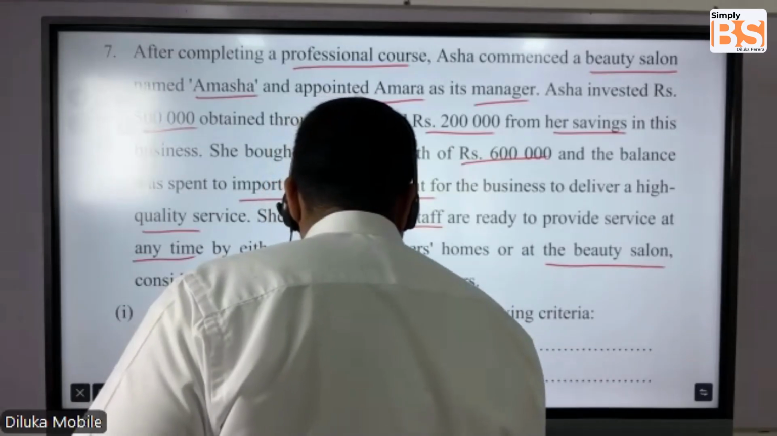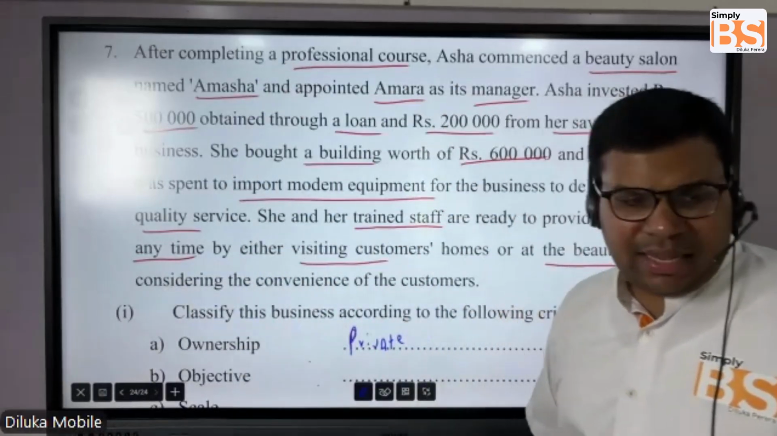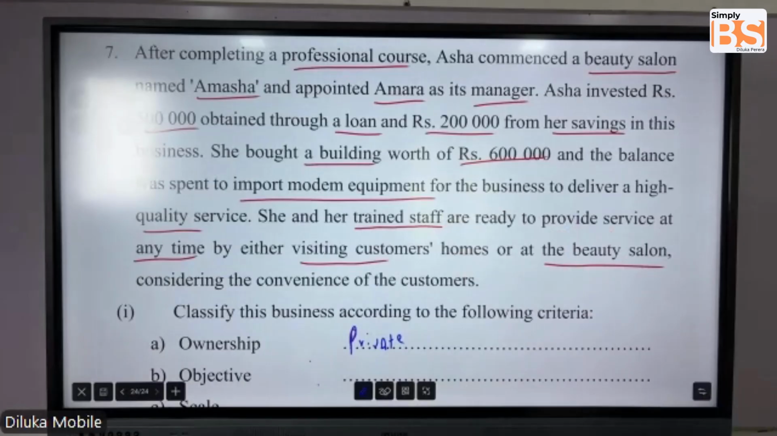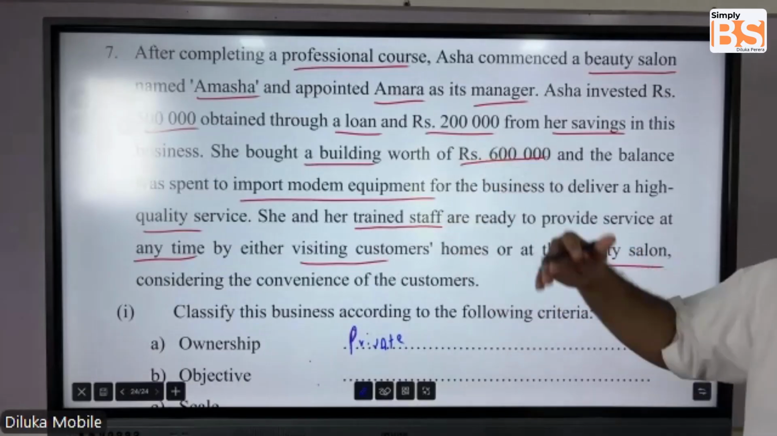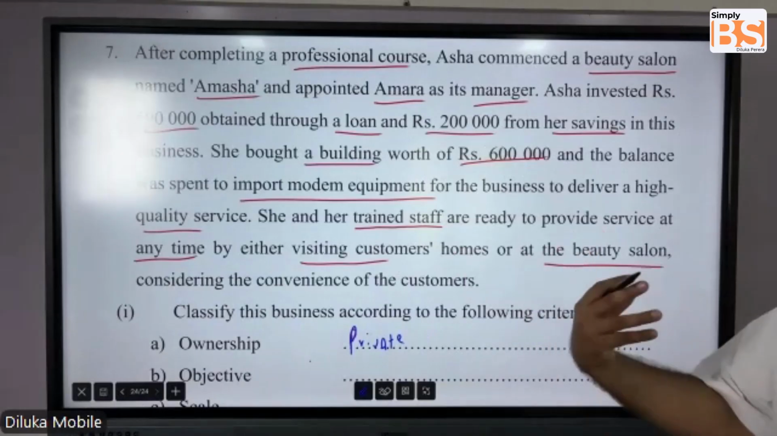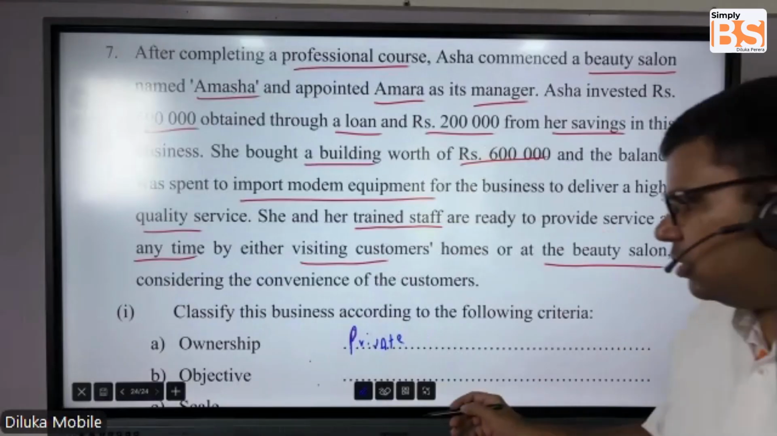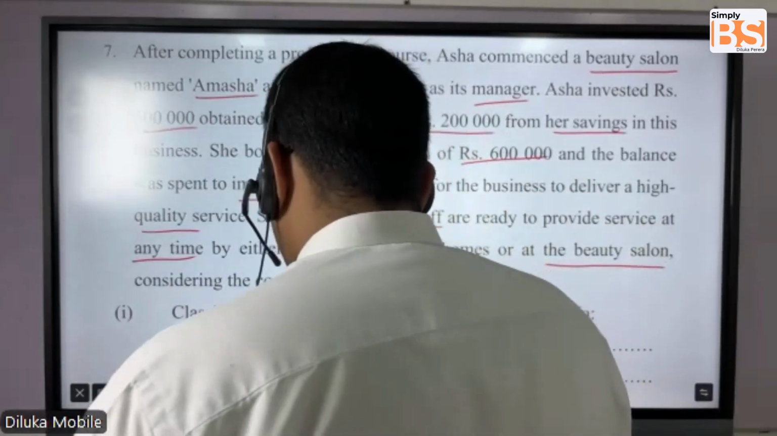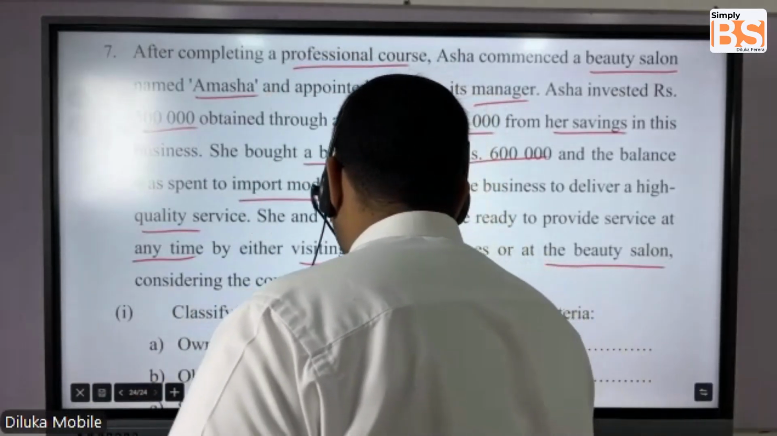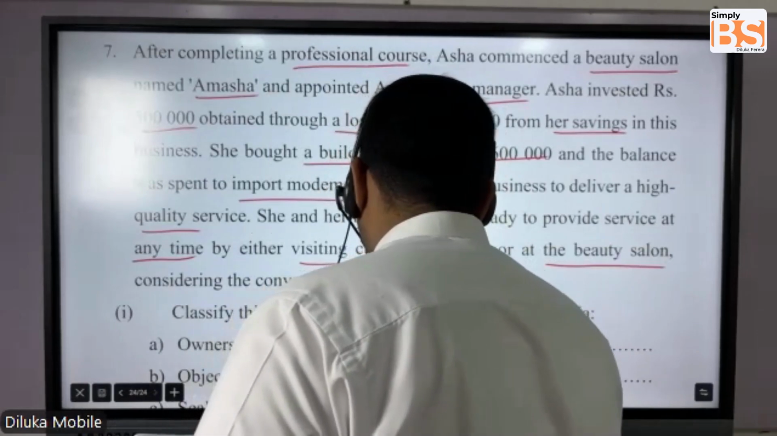Objective seems to be to make profits. She has taken a loan and invested her money, and all those things are done just to give more value to the customers and earn profit. So the second answer point is to make profits, profit oriented.